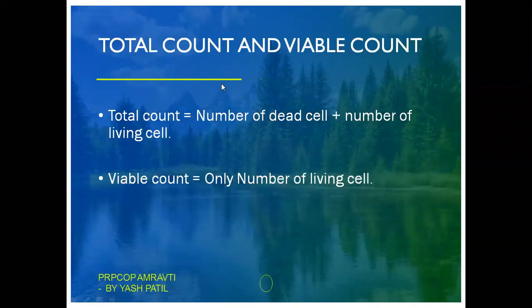Before starting this, I should clear two terms, the total count and the viable count. These terms are very important while studying the bacterial growth curve. Total count is the number of dead cells plus the number of living cells, while viable count is only the number of living cells. So the whole bacterial growth curve depends only on the viable count, because the total count always increases. But at a certain stage, only living cells are there. That's why the whole graph depends upon the viable count.